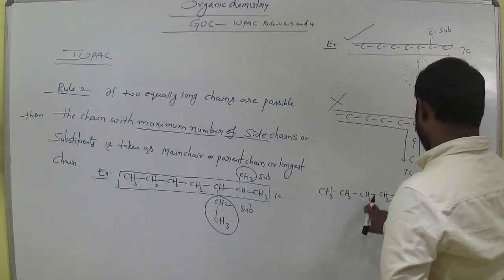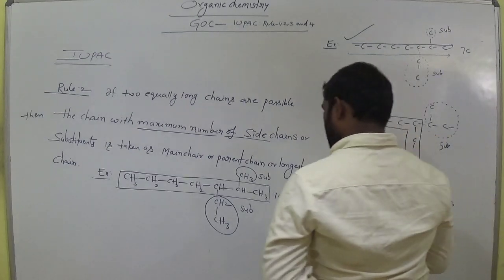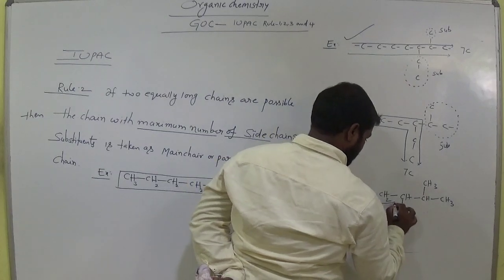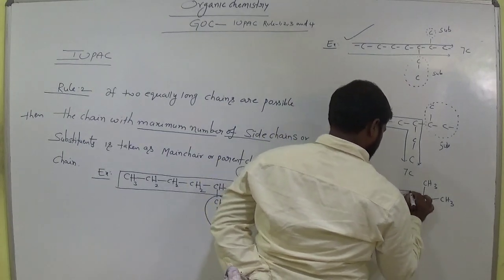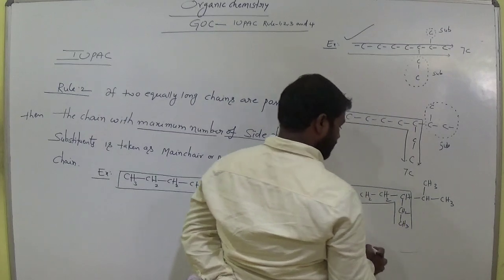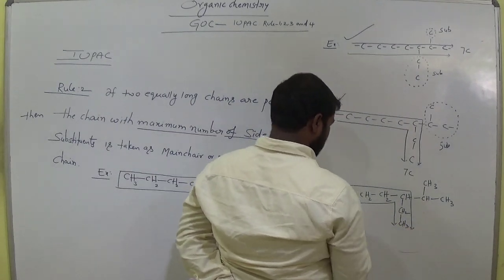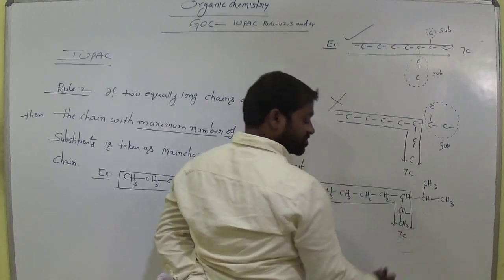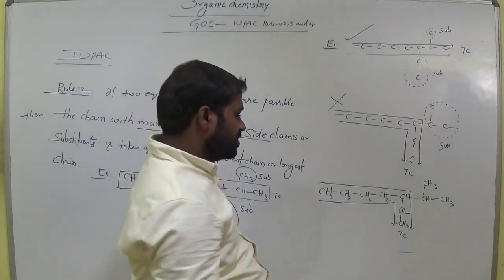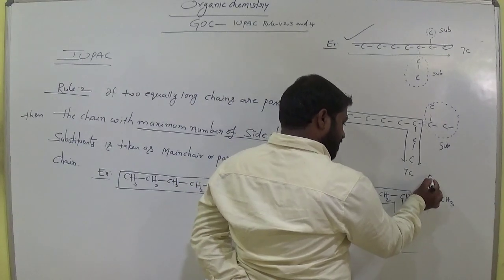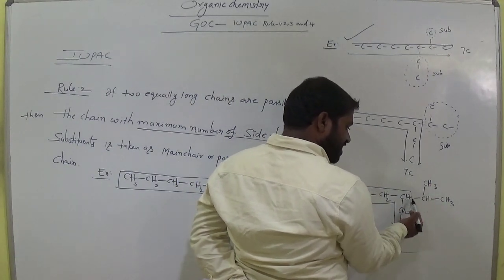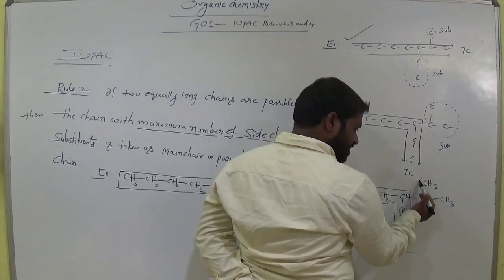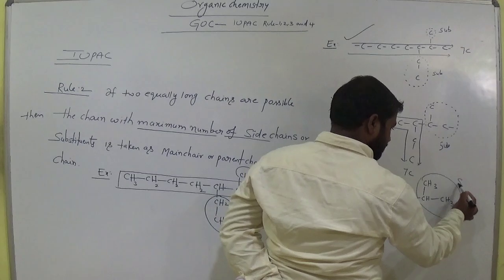Okay, 1, 2, 3, 4, 5, 6, 7. Now I would like to move in this direction. Now this consists how many carbons? 1, 2, 3, 4, 5, 6, 7 carbons. Students, now how many substituents do we have? This entire group is attached to the main chain, where this compound is attached here. So now this is entirely taken as a substituent.